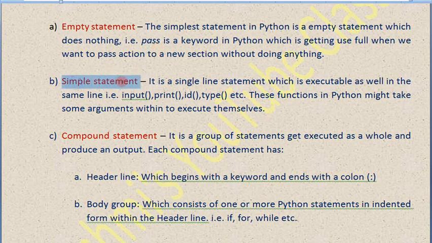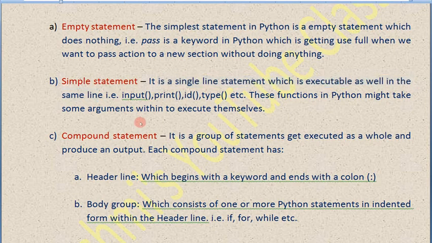Now simple statement, just like input function, print function, id function, type function, there are so many functions which get evaluated in one line. That's why that is known as simple statement. As the theory is given, it is a single line statement which is executable in the same line.